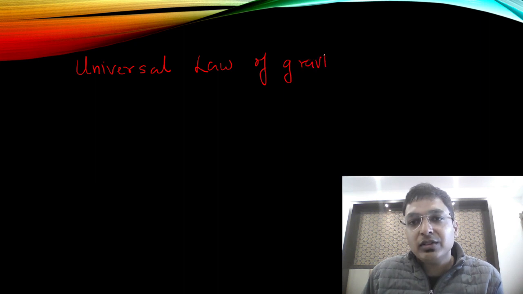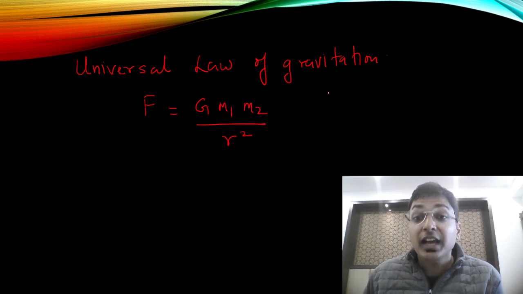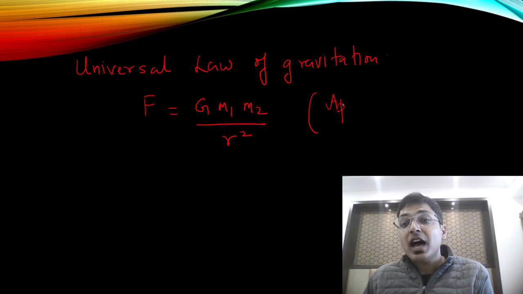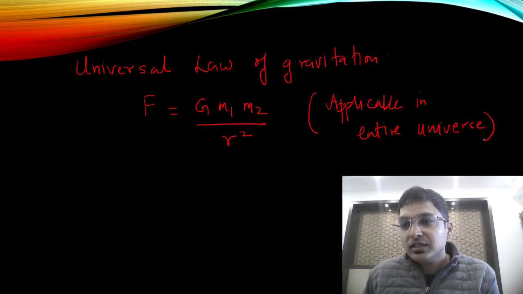First is the universal law of gravitation. What is the universal law of gravitation? It is a simple formula. F is equal to G m1 m2 upon r square. It is applicable in the entire universe. So this is the universal law of gravitation.